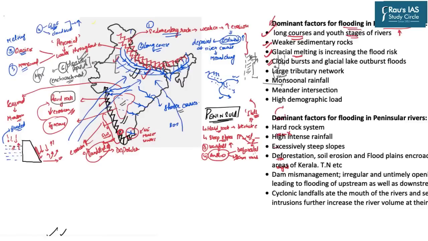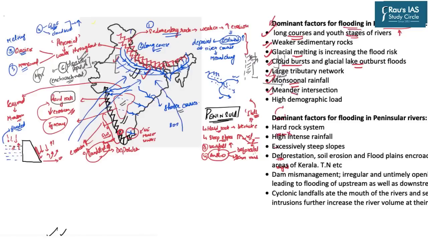Then we also discussed the geophysical phenomena, for example the cloudburst as well as the GLOF phenomena, which increase the intensity of the rainfalls as well as the discharge of the waters in these rivers. Then we also know that because the northern plain rivers have a very huge tributary network, ultimately, for example in the river Ganga, the water is coming from a large number of tributaries and hence the Ganga in its later stage is accumulating a lot of volume of water which increases the flood levels. Then also we have discussed this monsoonal fact, because the northern plains are getting the monsoon from the Arabian Sea as well as the Bay of Bengal branch.